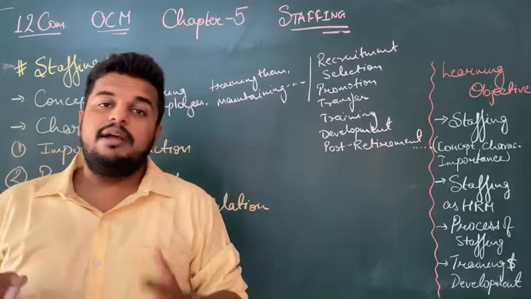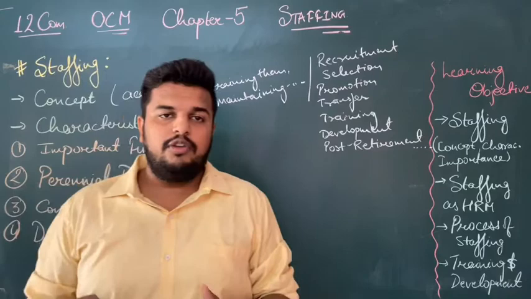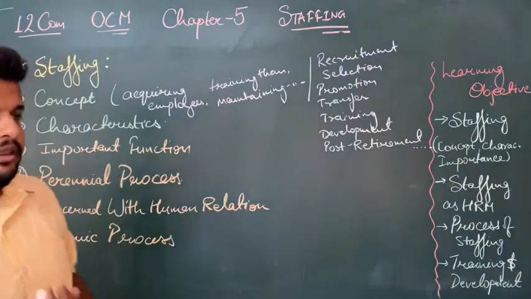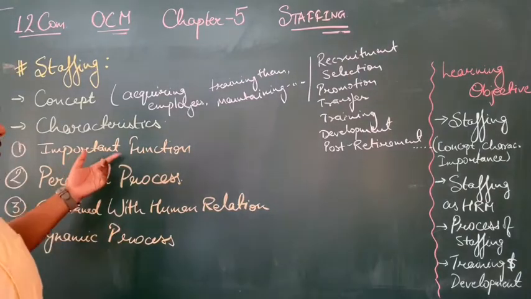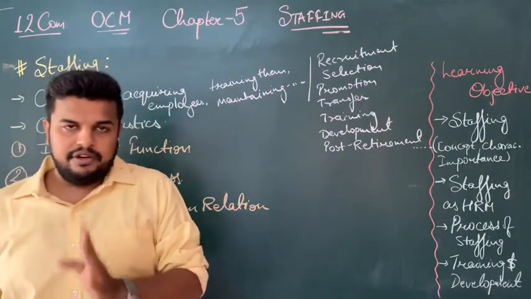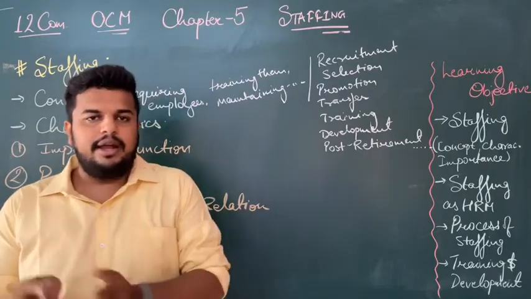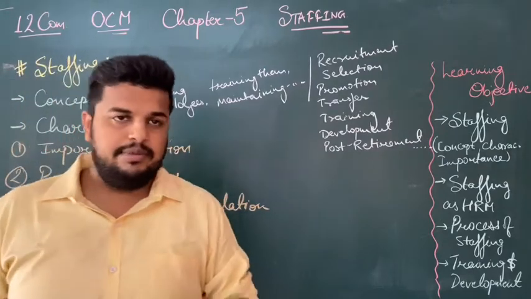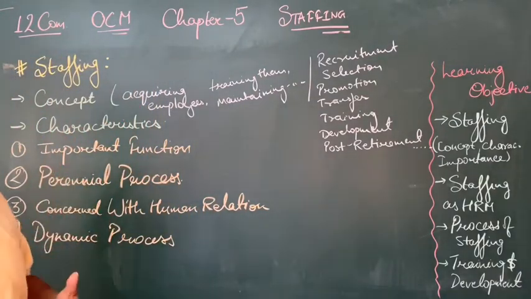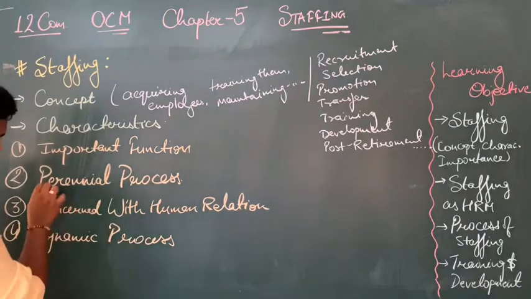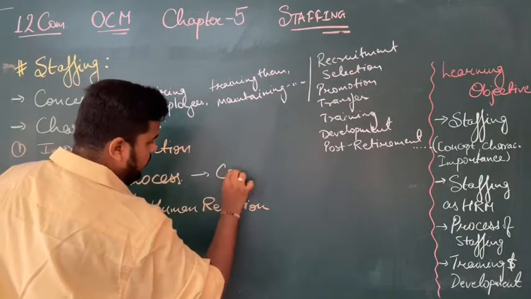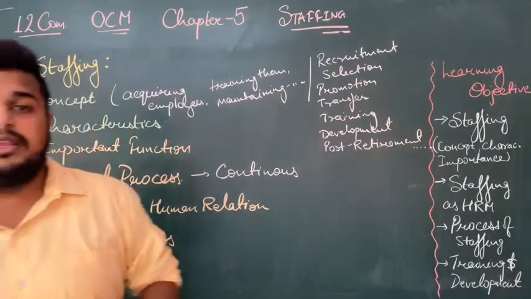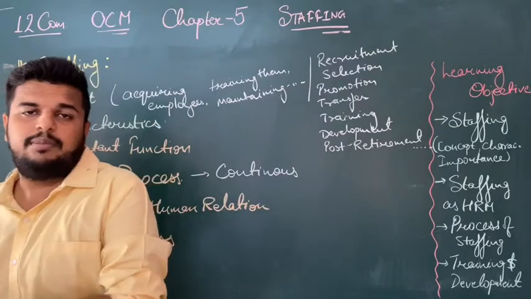Staffing means we need a proper human workforce, a proper set of employees for implementing that planning and organizing. So first characteristic is it is an important function of management. Just like planning, organizing, directing, controlling, staffing is also an important function of management. Second is perennial process. Perennial means continuous. Yes, staffing is a perennial process, continuous process.